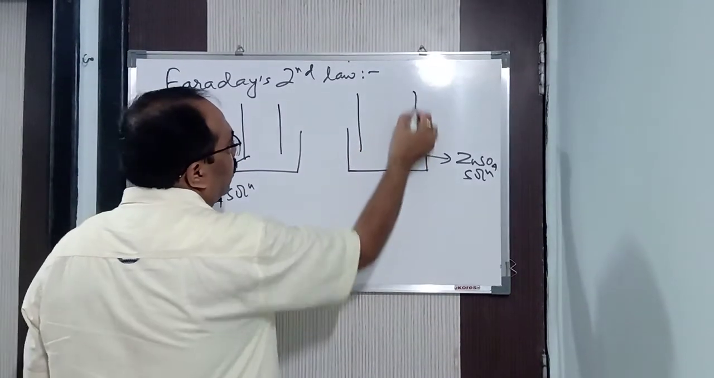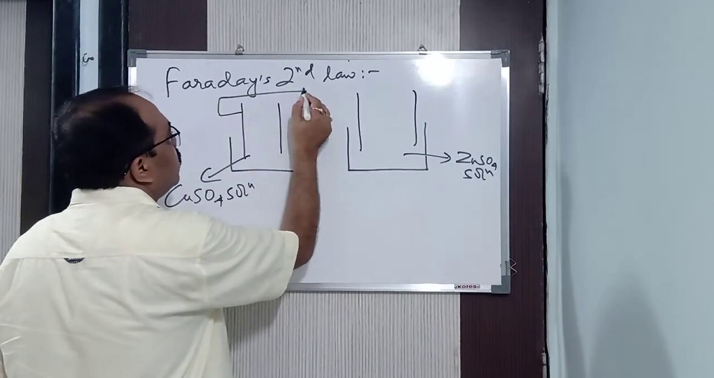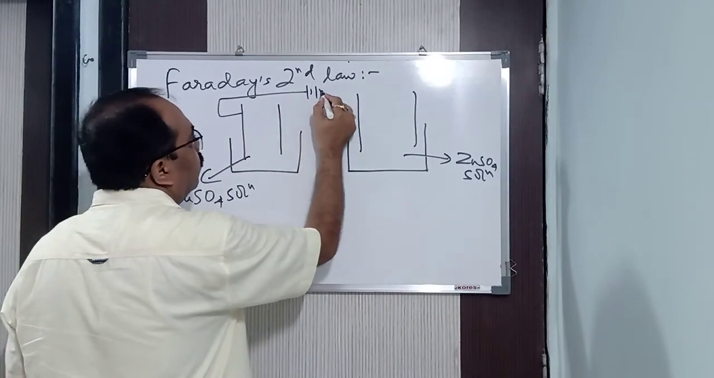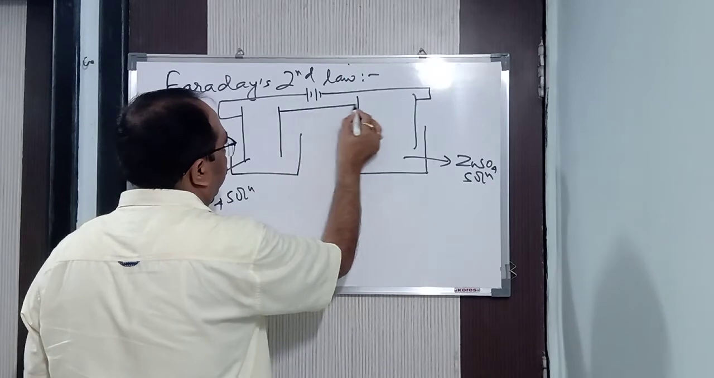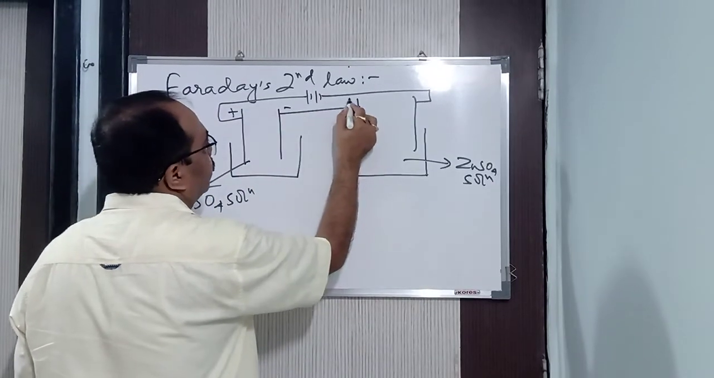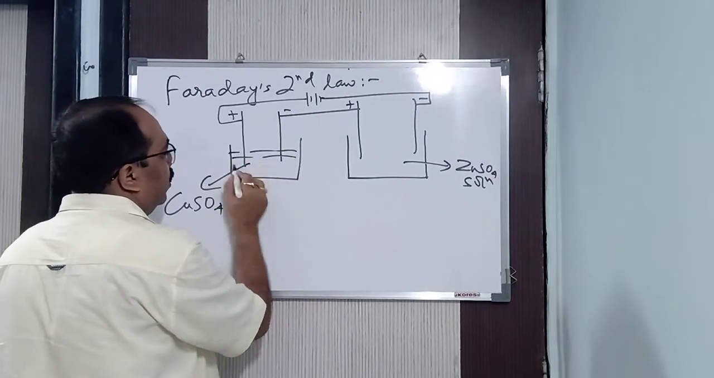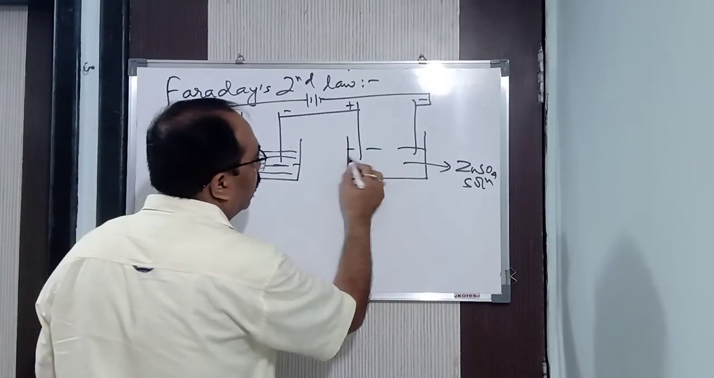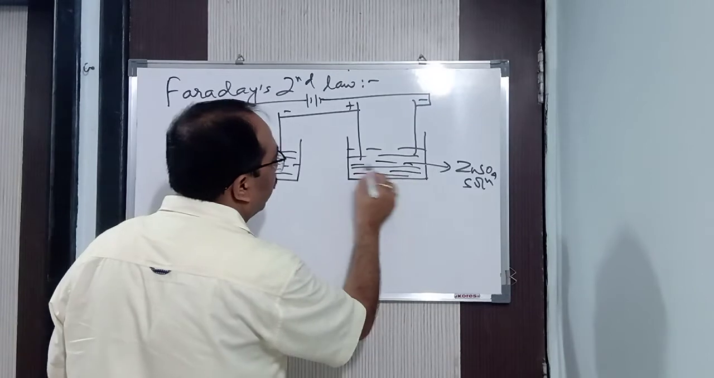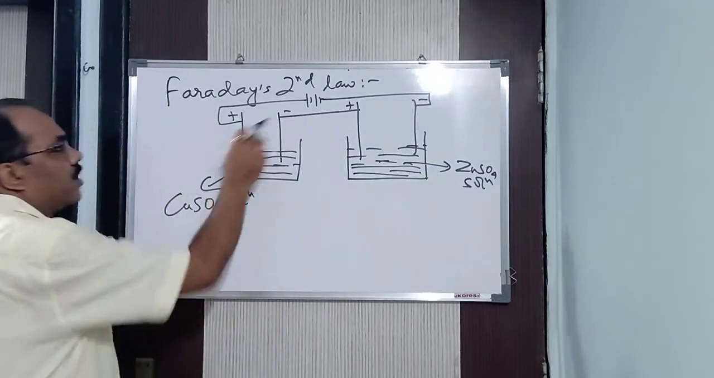then, let me first draw it, then I will tell you. This is positive, negative, positive, this is negative. Okay, as you can see it here. Fine. See, it is connected in series.